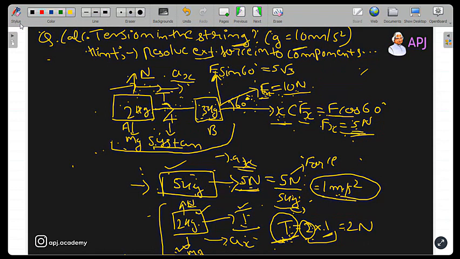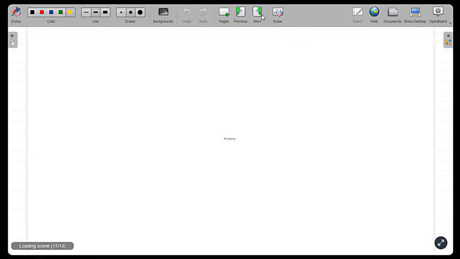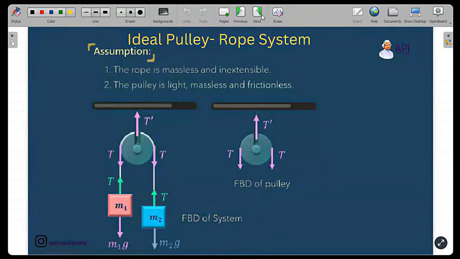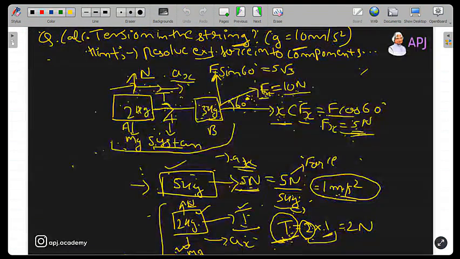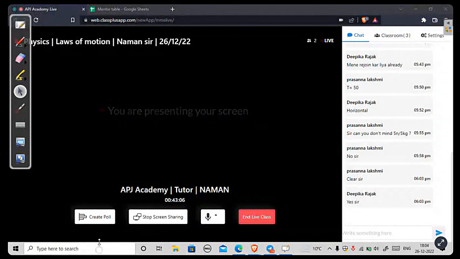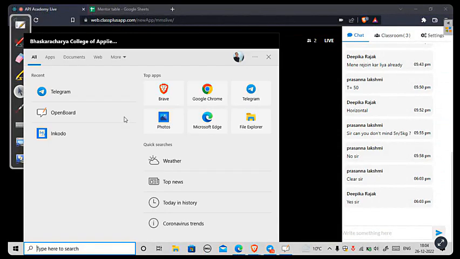If this is clear to you, I would like to shift to the next concept, which is related to this only. We'll study about the pulley system. Before touching pulley system, let me give you another very important thing, and this I will use encoder for this.